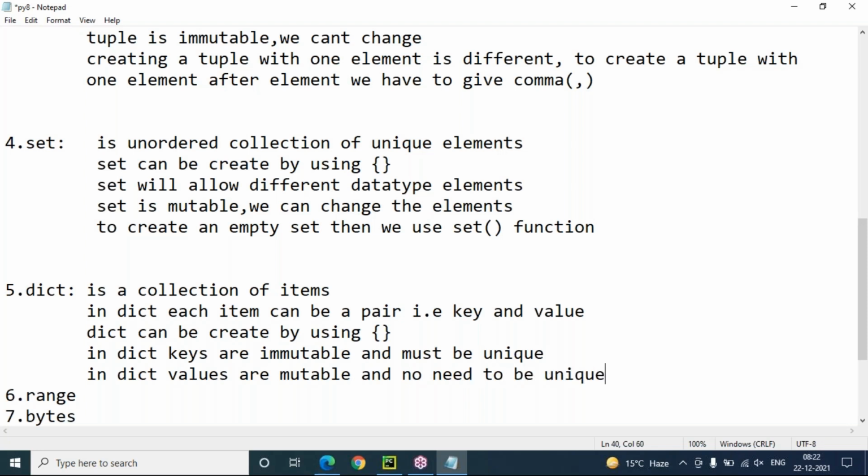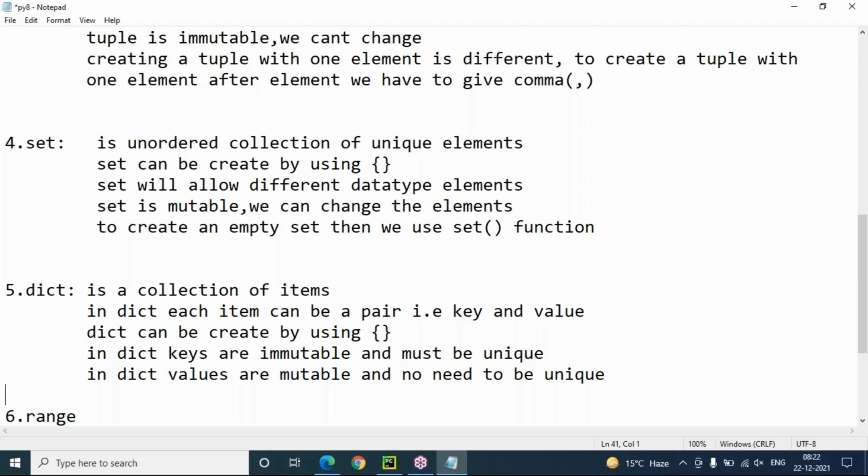Unique value is not required. You can include repeated values also, but only keys are unique. Key cannot be duplicate. Once we create a key, you cannot change it. But values can be changed at any point of time, even duplicate values we can maintain.